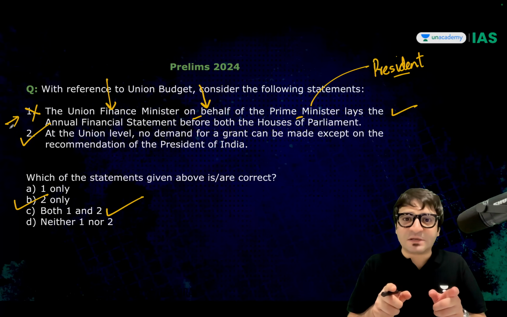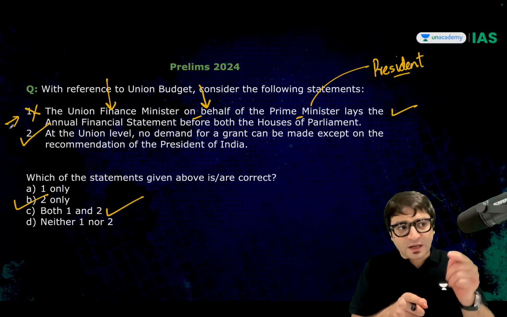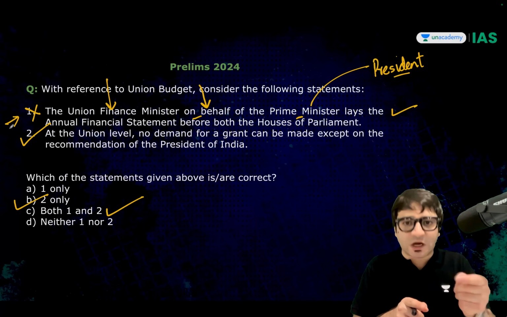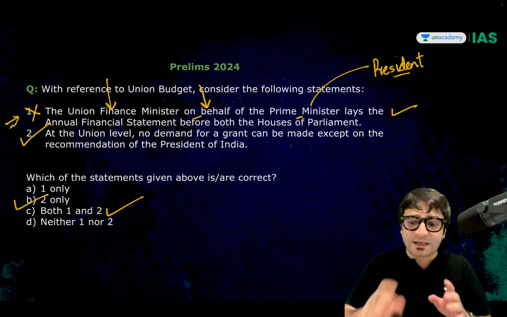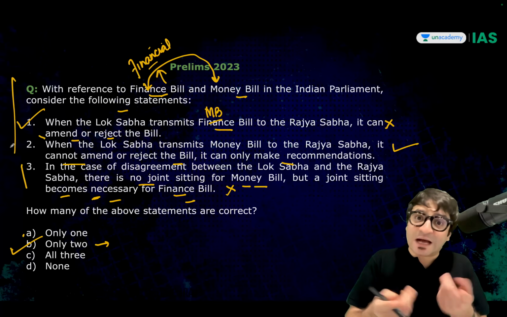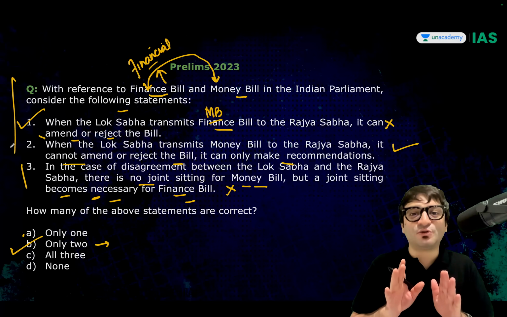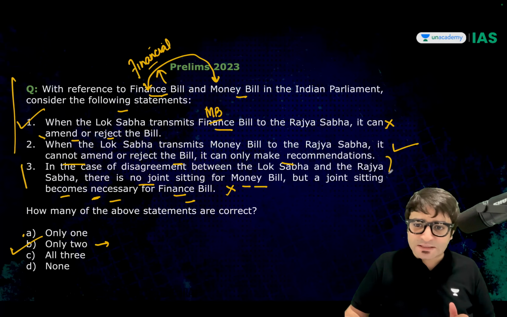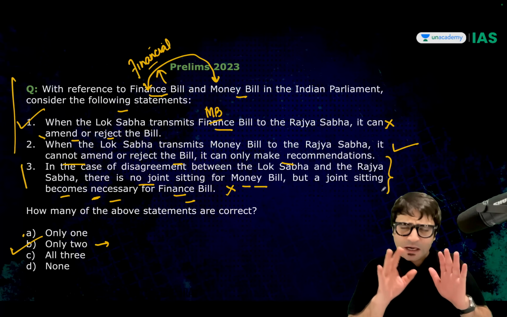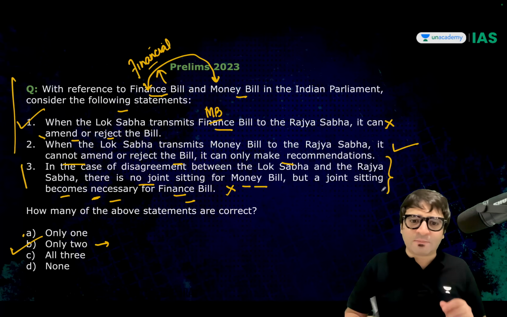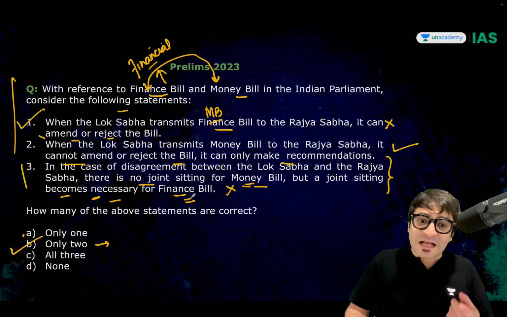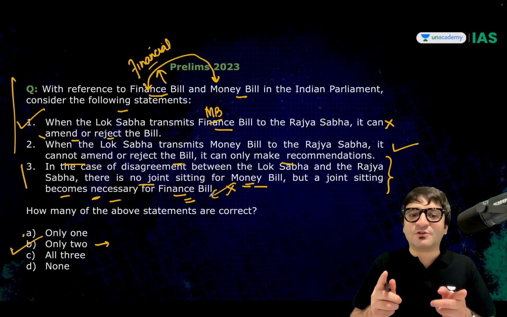Because even if there are some mistakes such as this, you can point them out and challenge the provisional answer key released by the UPSC. Don't assume anything. But if such a question is asked again, you will have to assume. Because by reading statement 3, you can clearly make out that UPSC is not talking about money bill and finance bill, but money bill and financial bill.